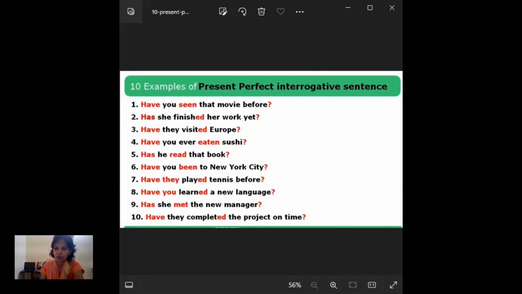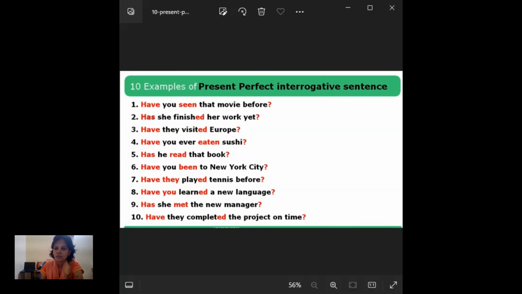And when it comes to present perfect negative, we use not after the auxiliary verb. That is how we can say, I haven't seen that movie. I have not. After the auxiliary verb we use not to make a present perfect negative. That thing we should remember.